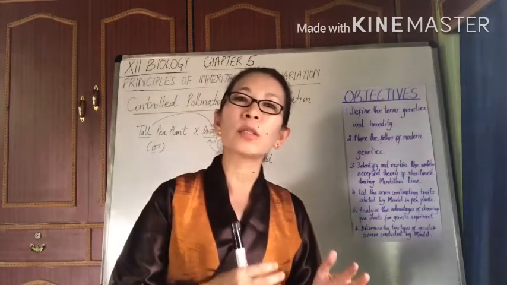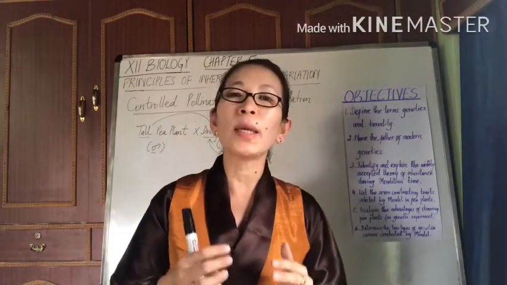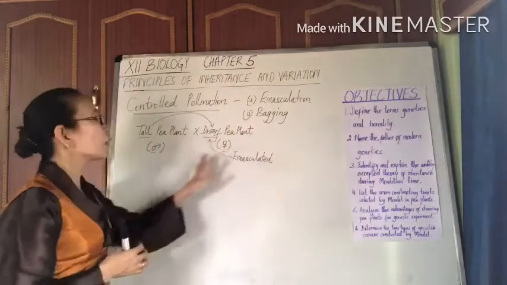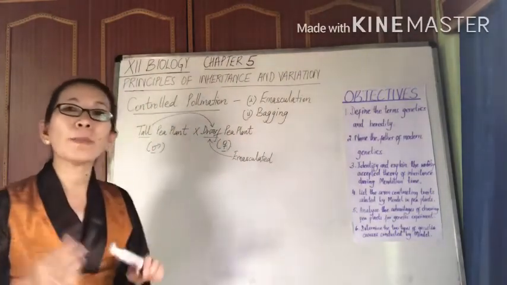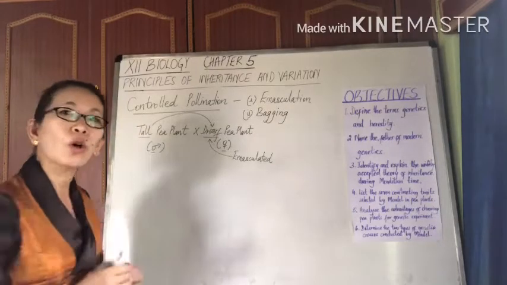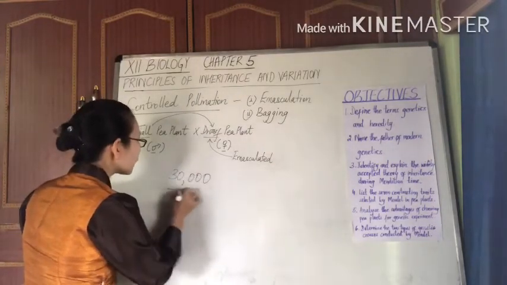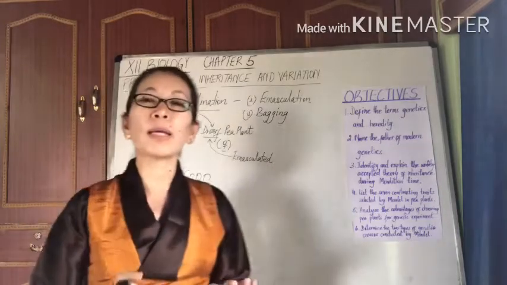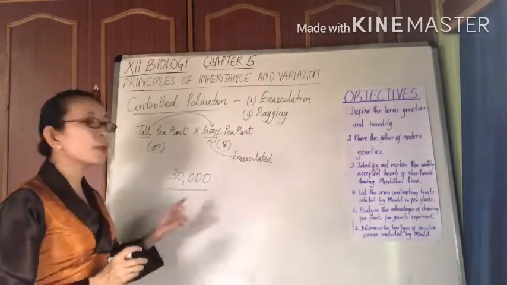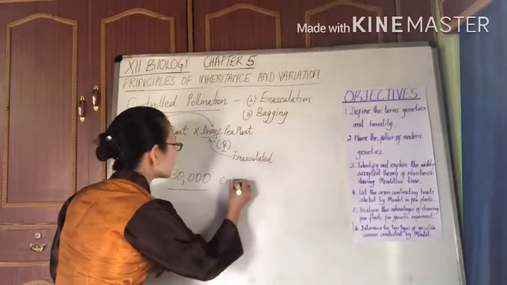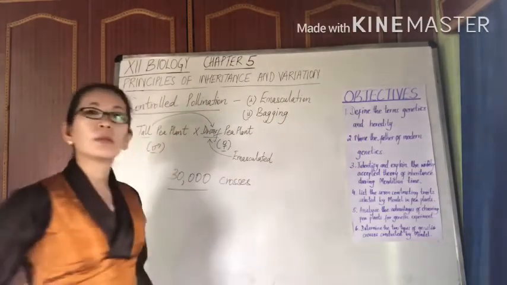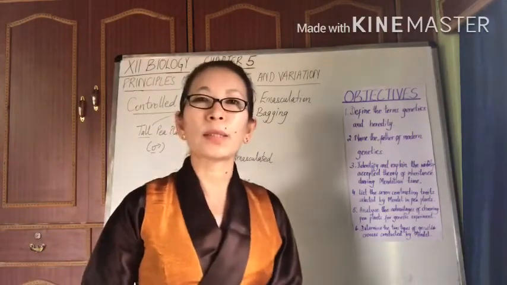And this was not just for one or two crosses. He conducted such controlled pollination for about 30,000 crosses. Can you imagine? He conducted such controlled pollination by himself for about 30,000 crosses in the pea plants, right?